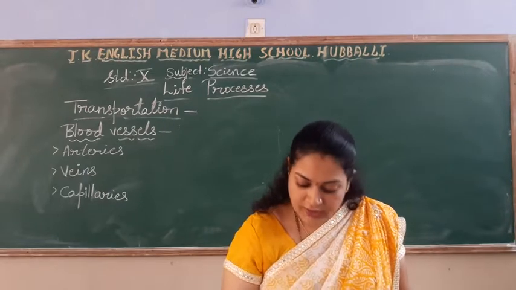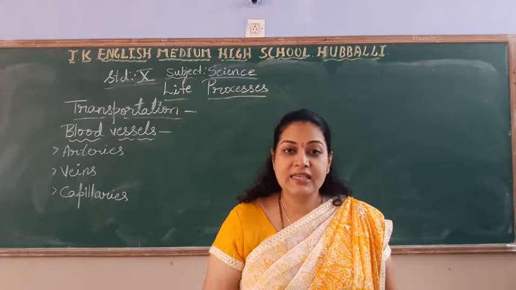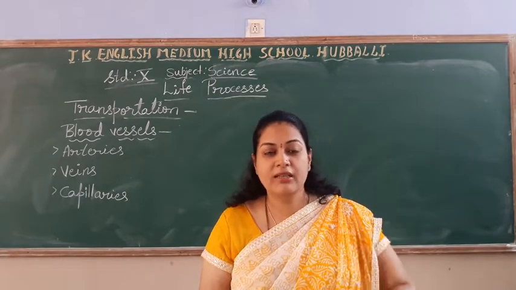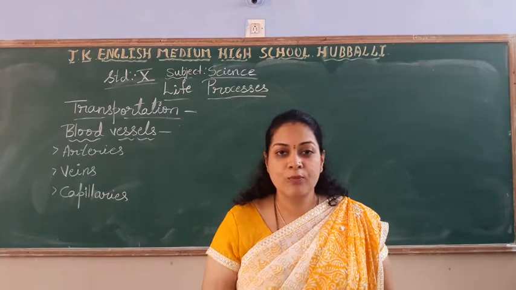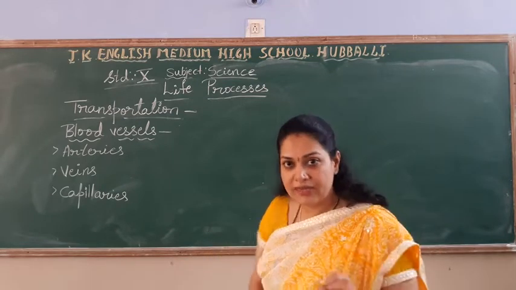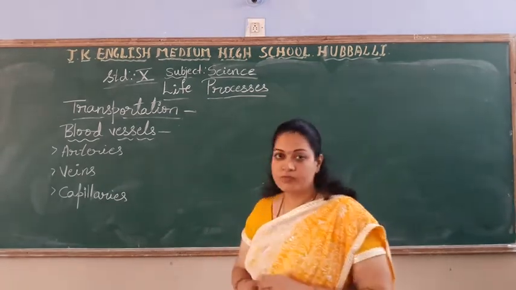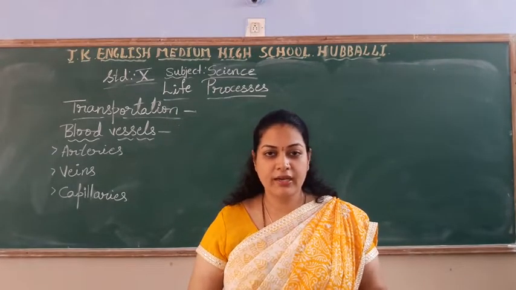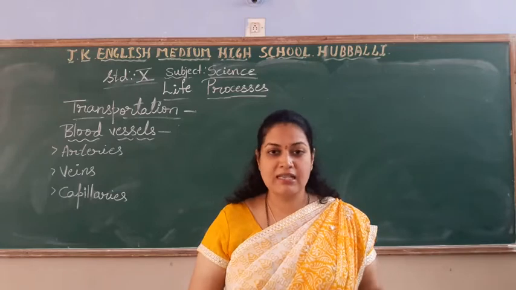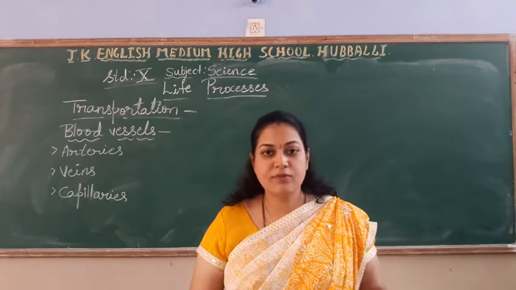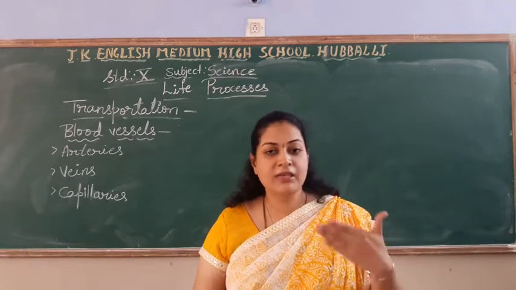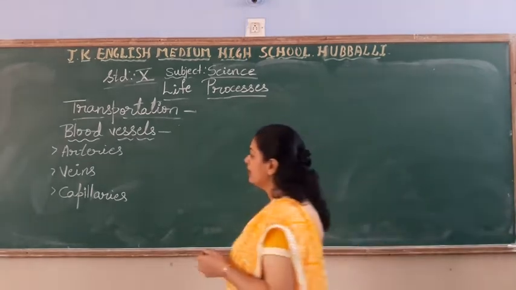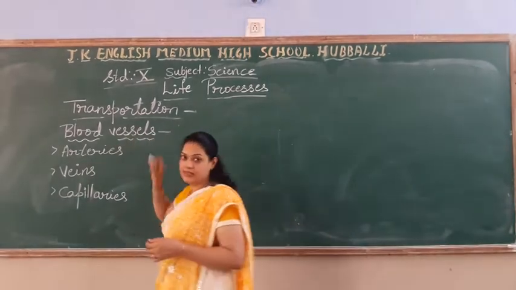In the blood circulatory system, how many things come in the blood circulatory system? Yes, blood vessels and the heart. In our previous class we discussed the blood, hope you remember, right? Blood with the plasma as a matrix with the three types of cells called RBC, WBC and the platelets. So coming to the next one, that is blood vessels.